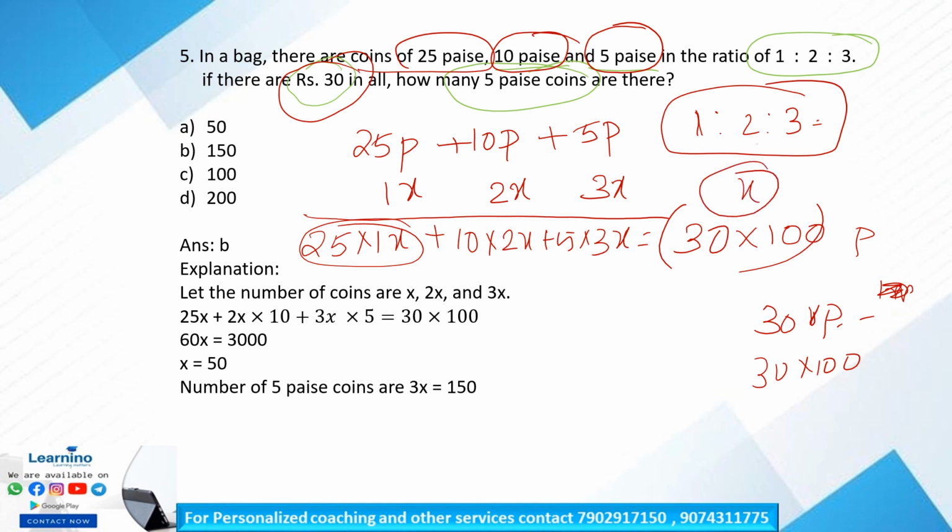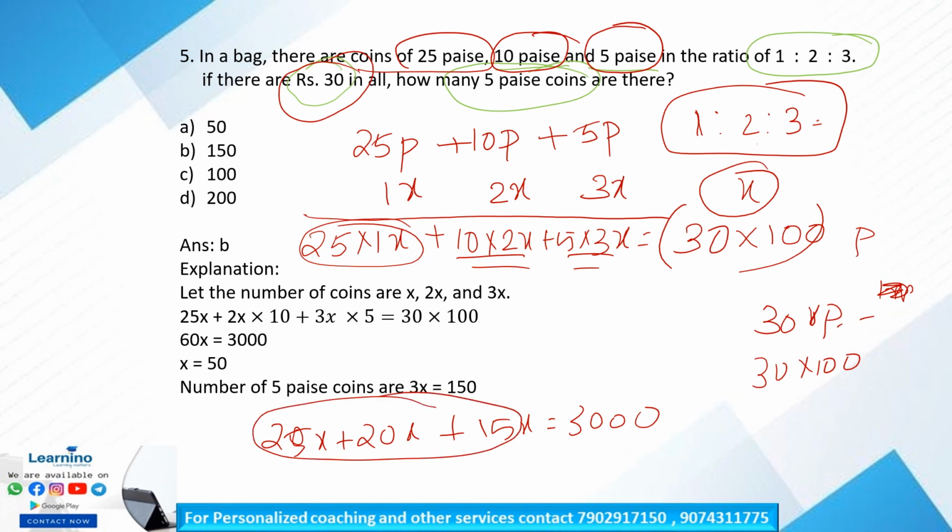Let us solve this. 25x plus 20x plus 15x is equal to 3000. Adding these, we get 60x is equal to 3000. So by cancelling, we get x is equal to 50.